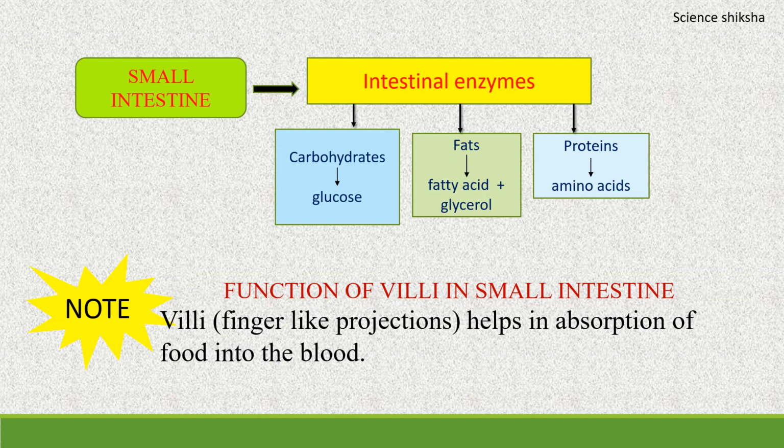These villi are present in the walls of the small intestine. What is the function of villi? You know that the function of villi is to absorb the food into the blood. But why are these finger-like projections found in the inner walls of the small intestine? This is to increase the surface area of the small intestine.